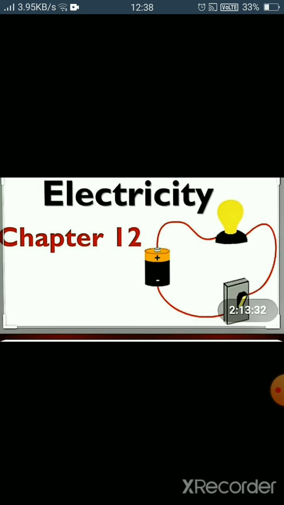So in this chapter we are going to discuss the basic concepts of electricity, that is its nature, the process by which it flows in an electric circuit, the factors which regulate its flow in the circuit, and the heating effect of currents and its applications.